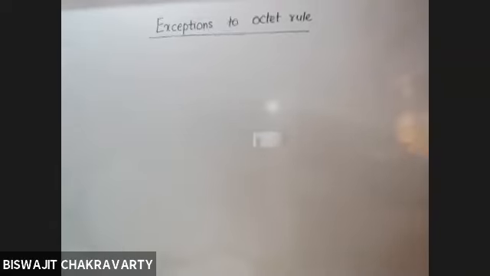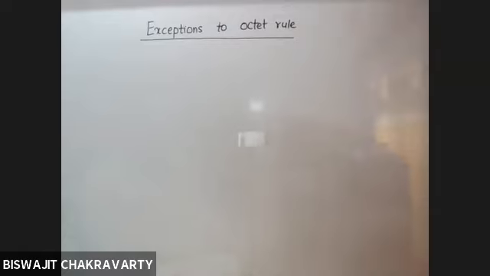So we have learned till the last class that when we draw the Lewis dot structure, generally we keep in mind the fact that I have to put 8 electrons for almost all the atoms so that they can complete the octet, which stabilizes the molecule.